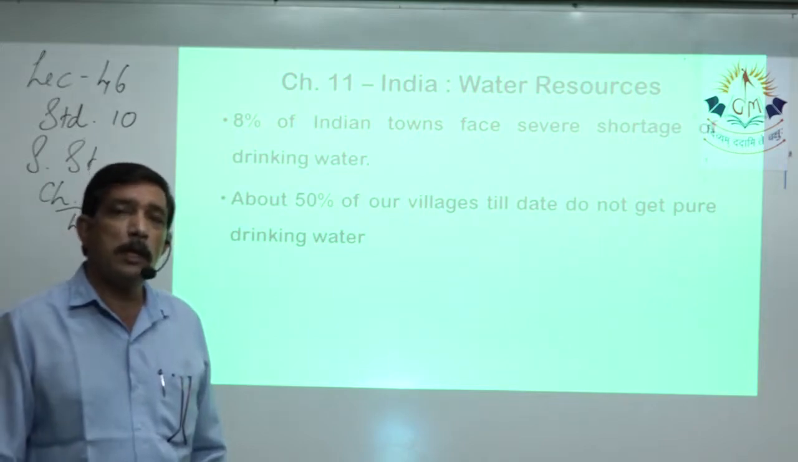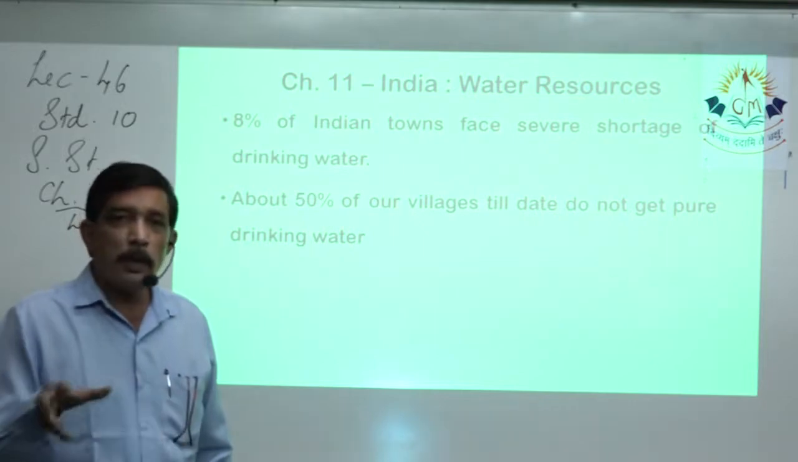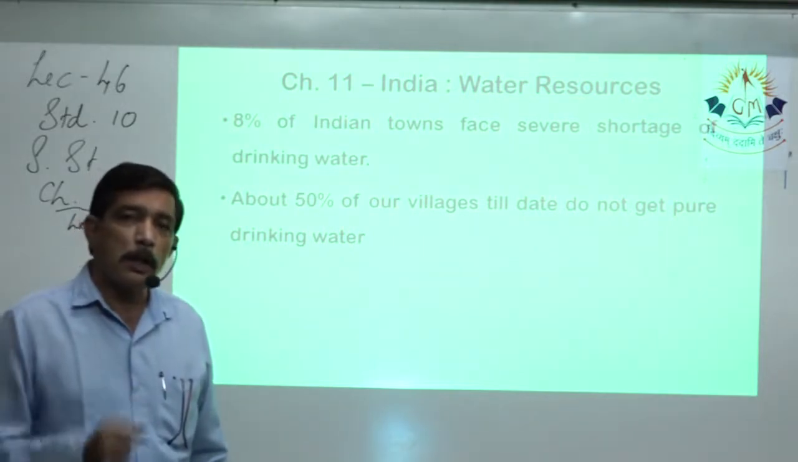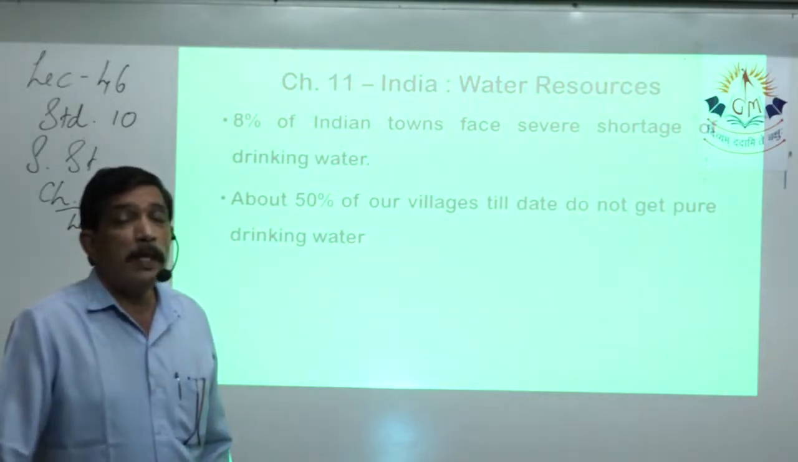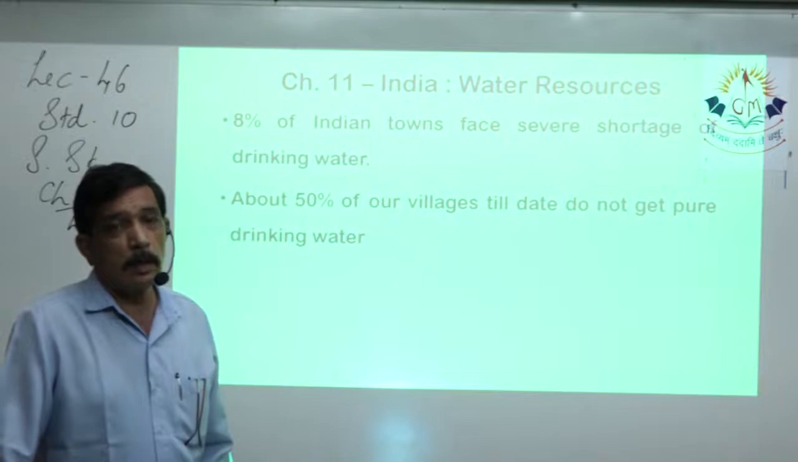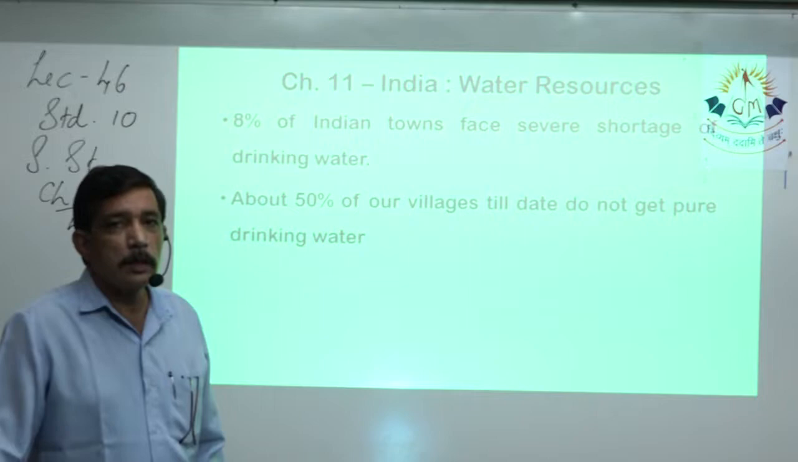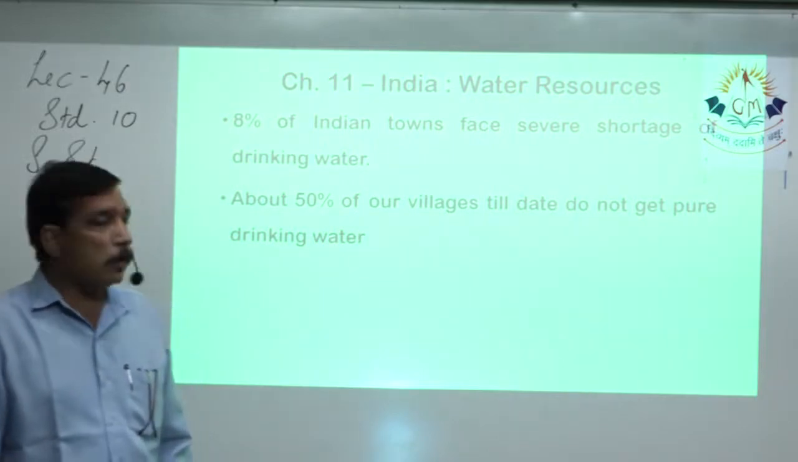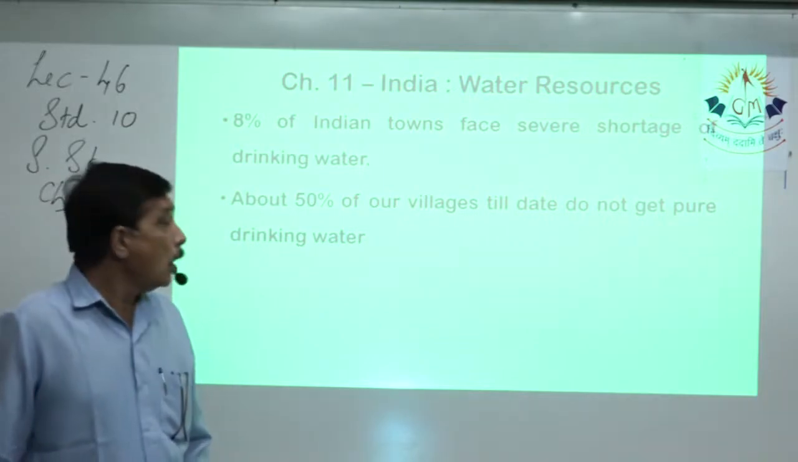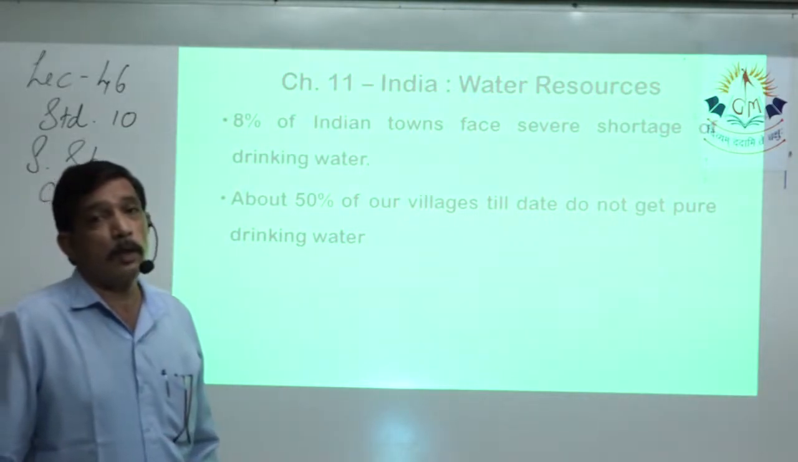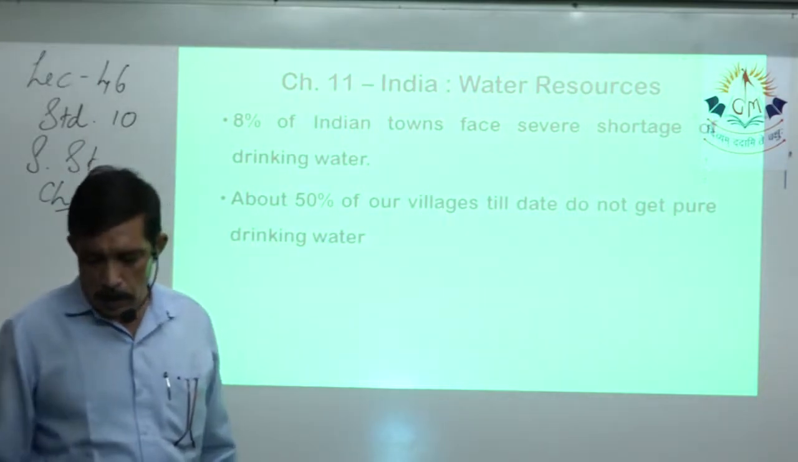The villagers are used to using the water from the well, tube well, or wherever nearby they find rivers, etc. They collect water from there and use it for drinking purposes. But many times it happens that these sources of water are quite polluted and they are forced to use that water, and so it's not a good thing. Then 50% of villages today are still not supplied good, pure, safe drinking water by the concerned authorities, that is governments.